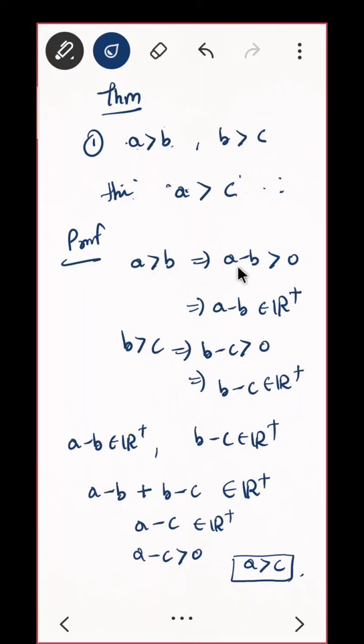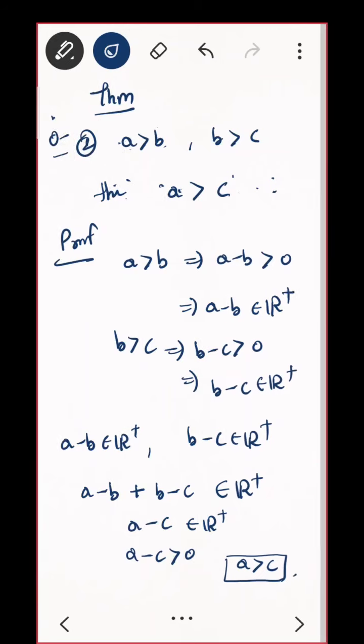Perfect, very nice. B minus A is greater than 0. That means B minus A belongs to R plus. Same. Perfect, good. So I'll just leave that part. This is the proof of O1. What is, sorry, O2? This is O2. What is O3?